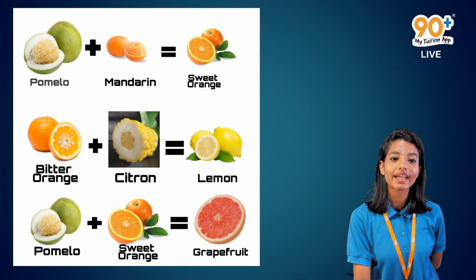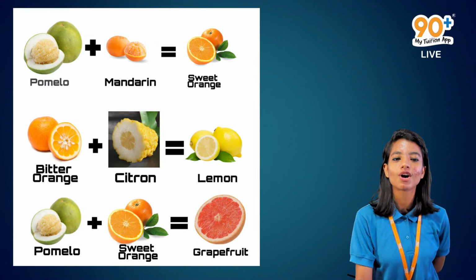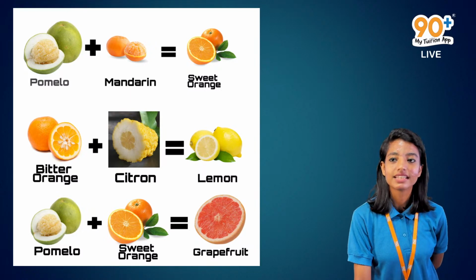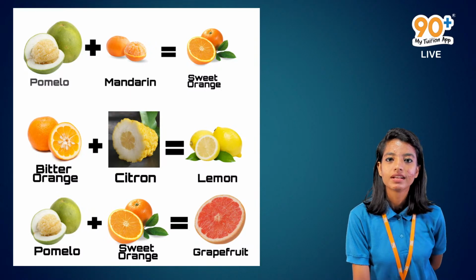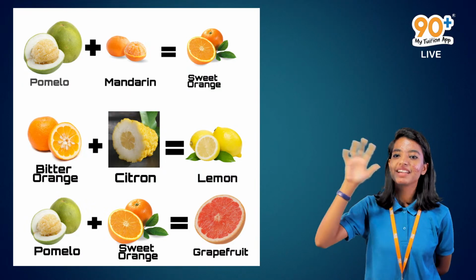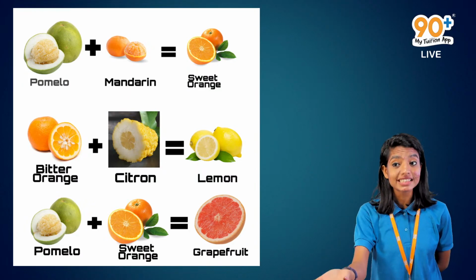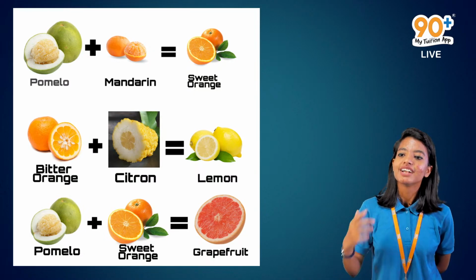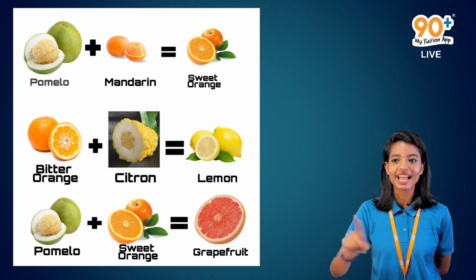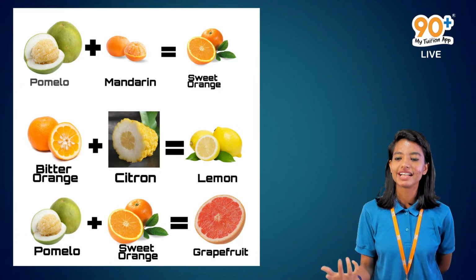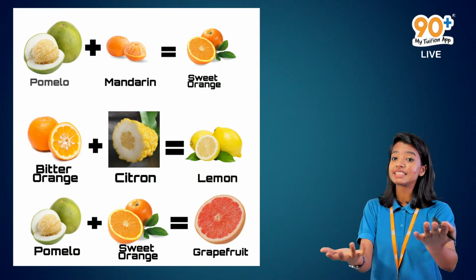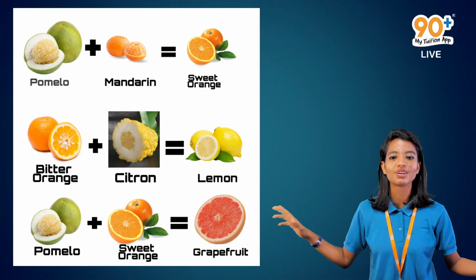In the exams, they will ask, give an example for combination reaction. So what will you give? If you write bitter orange plus citron will give lemon, they will give you 0 marks. So don't ever write these examples. I am giving this example for your understanding. Don't give this example in your examination. I'll give more examples regarding that. Just keep that in mind.